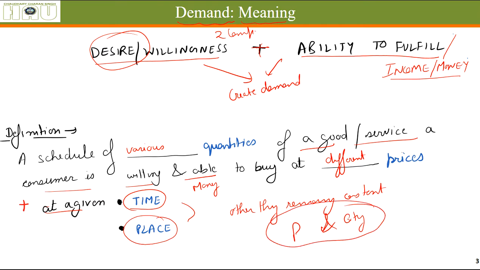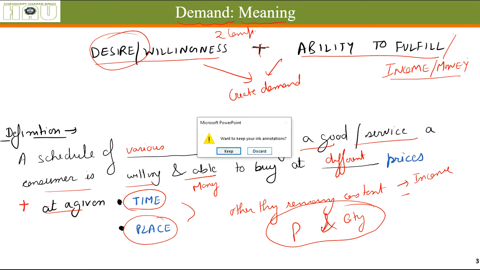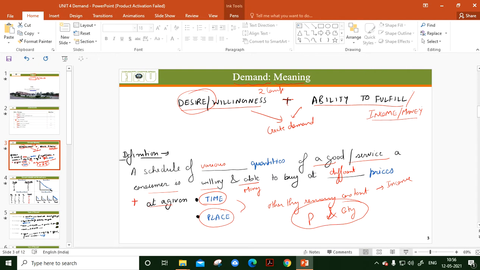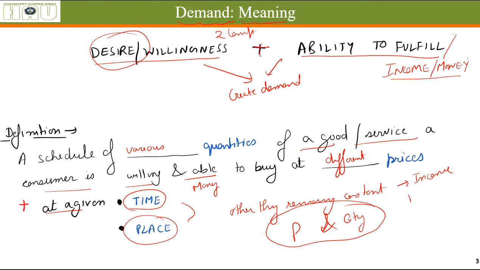We are just looking at these two things, price and quantity, and other things are constant. Other things, that means his income is constant, the money he has is constant, his tastes do not change. His income, his taste, his habits, his liking, these things are all constant. The prices of other goods are also constant. Prices of substitutes of those goods, complements of those goods are all constant. Then a schedule, that means a table of various quantities a person is ready to buy at various prices, is called demand.